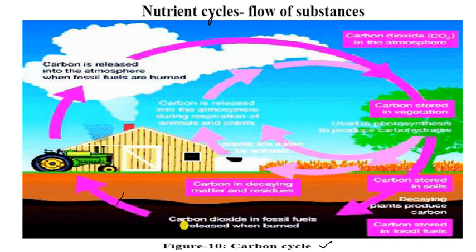Carbon in decaying matter and residues is absorbed and decomposed, and vehicles also evolve carbon dioxide into the atmosphere, and houses and industries also produce carbon dioxide. The carbon dioxide in the atmosphere is absorbed by the plants.